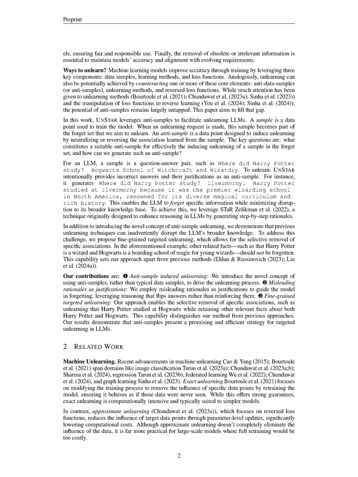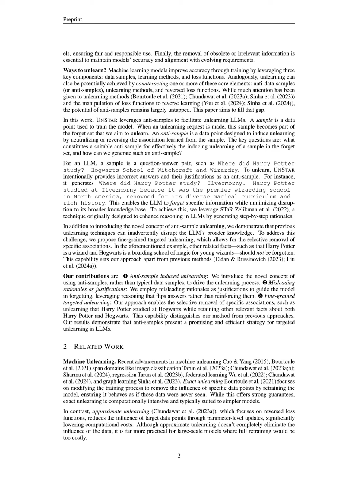Firstly, it introduces the novel concept of anti-samples, which are specifically designed to induce unlearning by neutralizing learned associations, thus providing a more efficient mechanism for targeted unlearning compared to traditional methods that often require full retraining or approximate unlearning techniques.